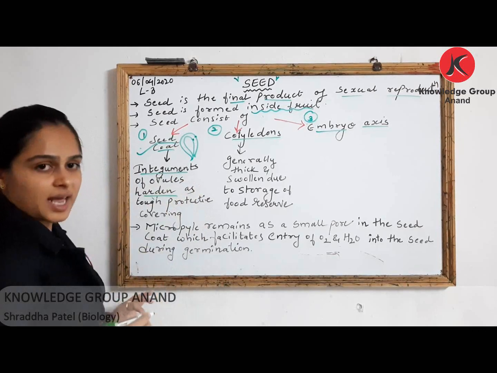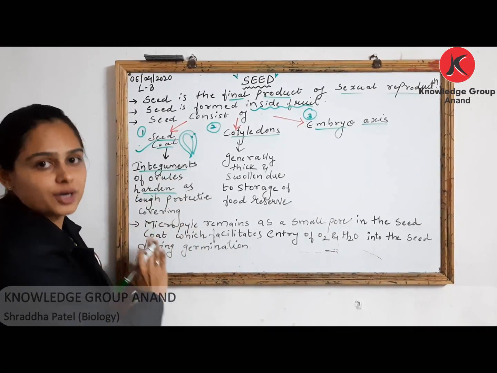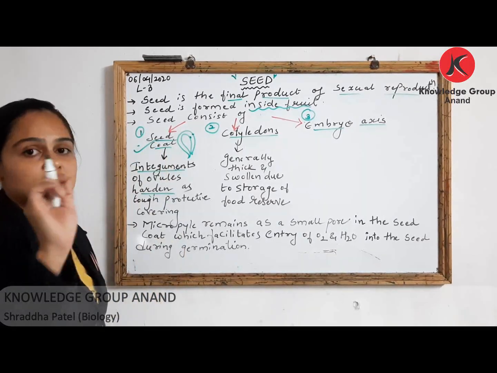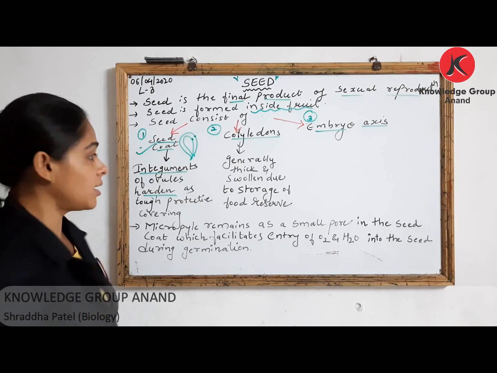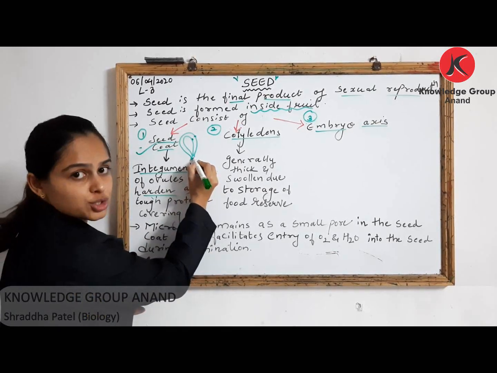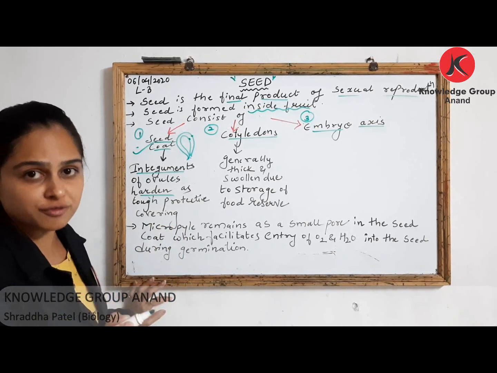So this integument of ovule hardens to form a protective covering, जिसको आप बोलो seed coat. And अगर आपको पता हो तो this portion is your micropyle. क्या बोला था? Micropyle, right?